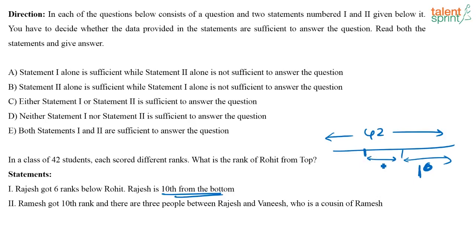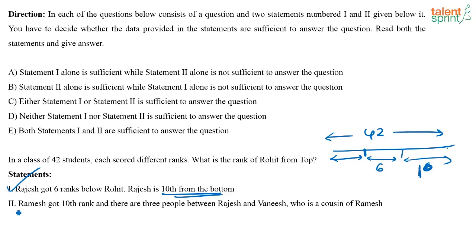So Rohit is here, again Rajesh has got 6 ranks below Rohit. So definitely you can find out the rank of Rohit, right? You know all this information, so you just have to find out the rank of Rohit from the beginning. So definitely using statement 1, you can find out the rank of Rohit. Remember, for questions on data sufficiency, don't solve the question, just see if the information is enough to arrive at the answer. So here the information is enough, right? You know the position of Rohit from the right end, you know totally how many people are there in the class, so you can find out the position of Rohit from the left end.